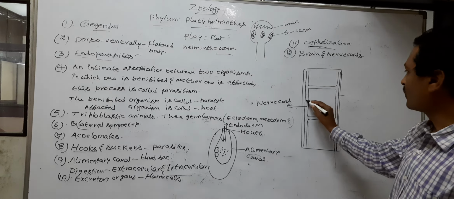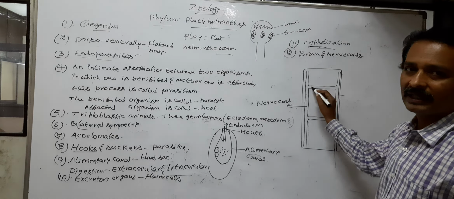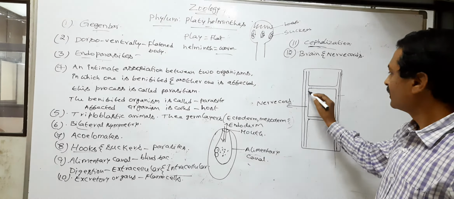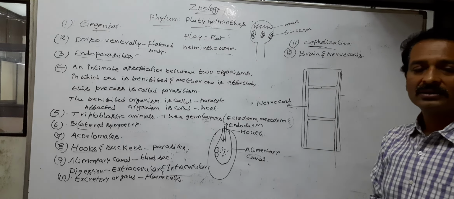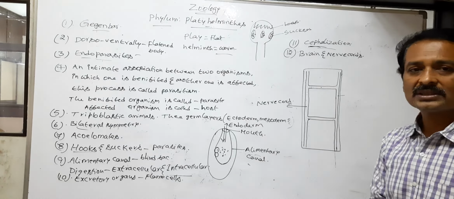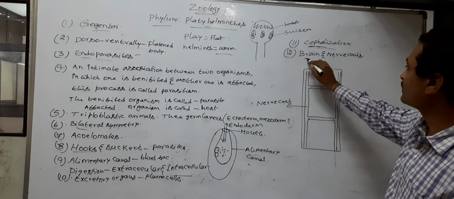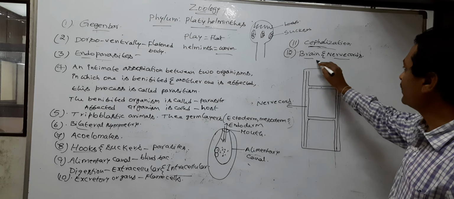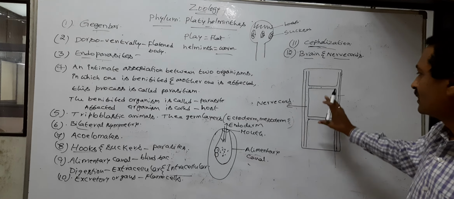The two nerve cords are transversely connected by nerves. The nerve cords and transverse nerves form a ladder-shaped nervous system. So the Platyhelminthes possess a brain and nerve cords, which form a ladder-like nervous system.